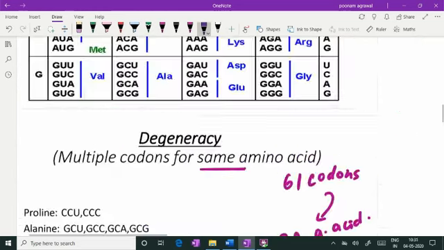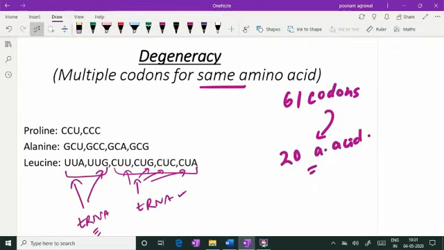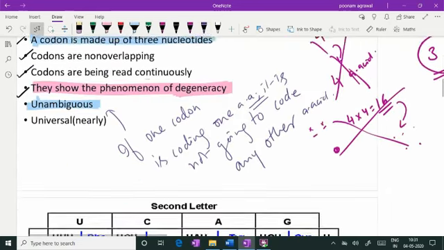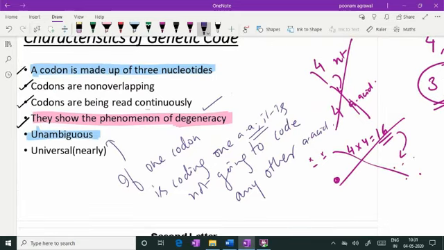Like for example, if leucine is coded by UUA, this UUA is not going to code any other amino acid. CCU is coding proline, the CCU is not going to code any other amino acid. So this is the unambiguity. So try to understand the difference between unambiguity and degeneracy. Degeneracy is where multiple codons are coding the same amino acid. And what is unambiguity? That if one codon is coding one amino acid, that codon is dedicated for that amino acid. That's not going to code any other amino acid.